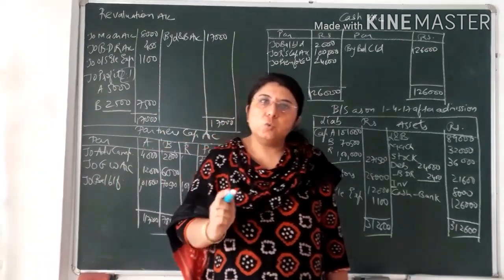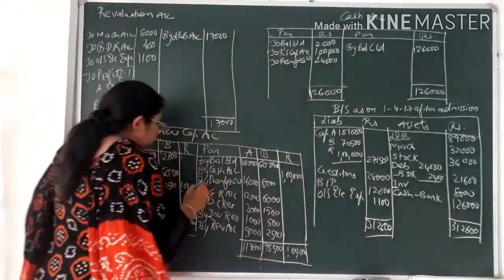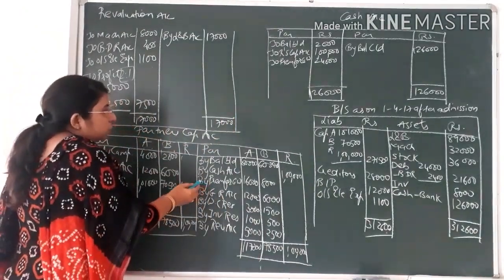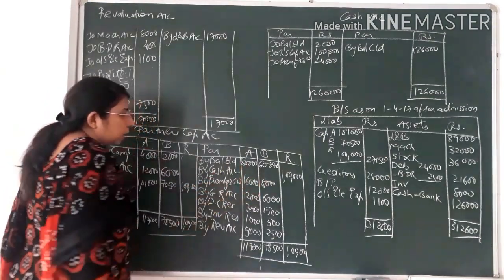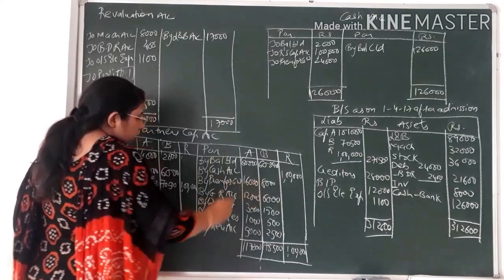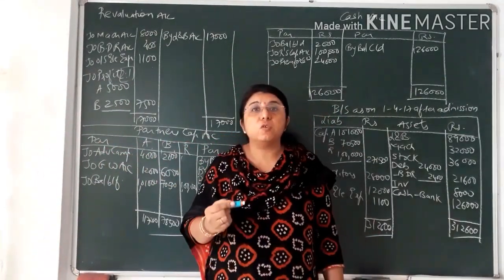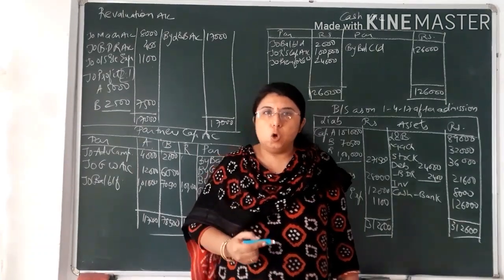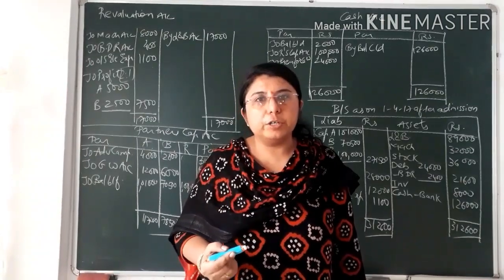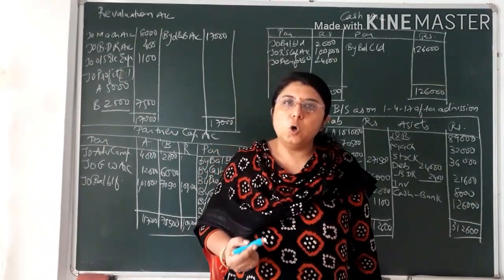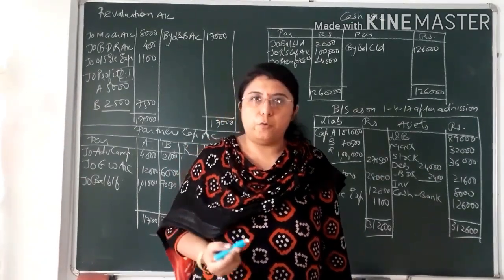Here the sacrifice ratio was the same as the old profit sharing ratio. So here you can see I have done the posting of that entry, that is premium for goodwill account debit to A's capital account credit and B's capital account credit by rupees 16,000 and 8,000. Now the next entry that we had written was of accumulated profit and accumulated loss. Whatever accumulated profit we had distributed amongst the partners in their old profit sharing ratio, in the same way accumulated loss also we had distributed amongst the old partners in their old profit sharing ratio.